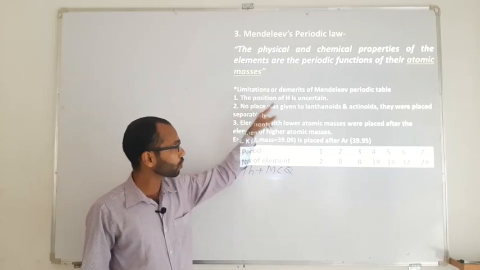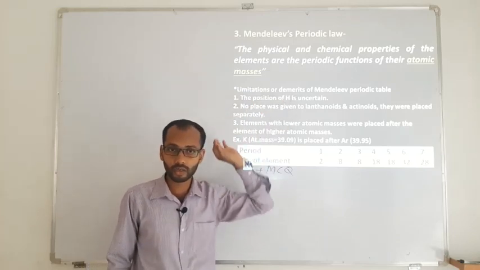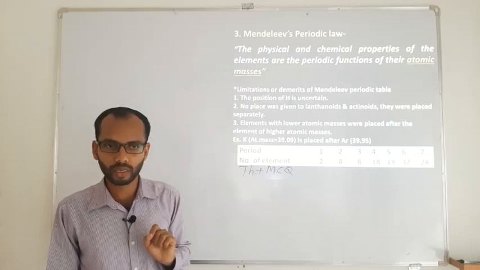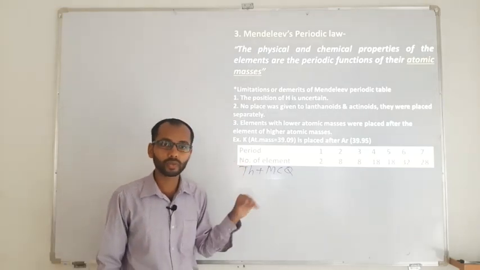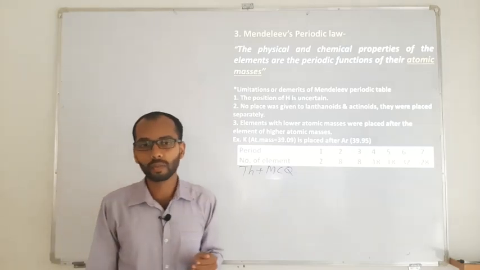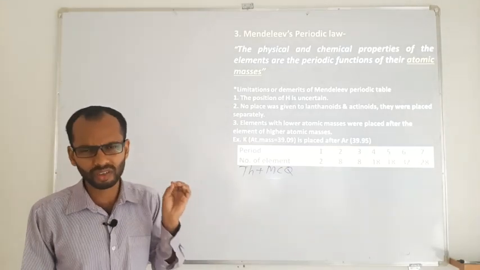Mendeleev could not clarify the exact position of hydrogen in the periodic table. But whatever number of elements were available at the time of Mendeleev, the maximum of the elements got classified, with certain exceptions.